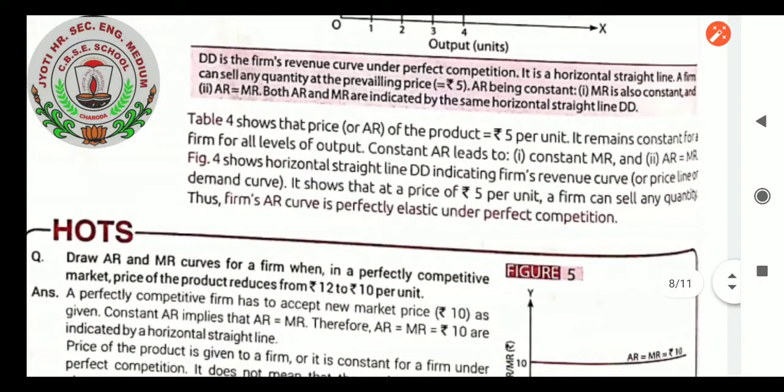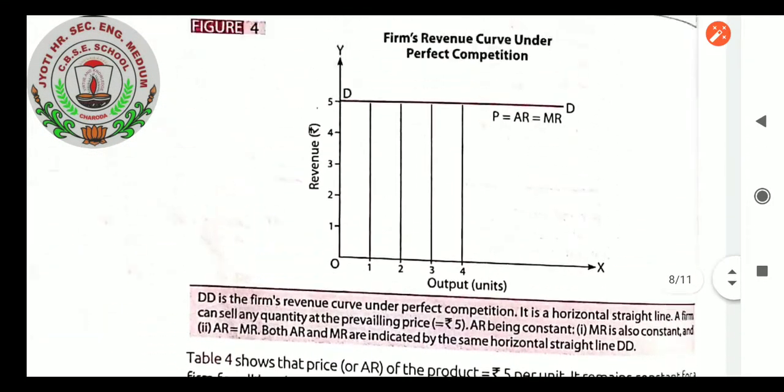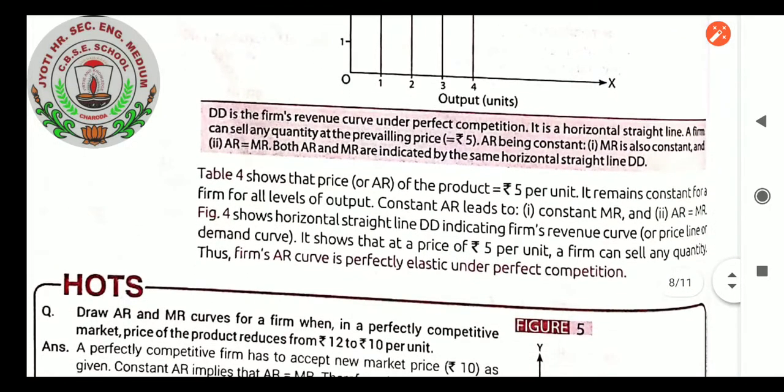Now we will reveal the next topic. DD is a firm's revenue curve under perfect competition. It is a horizontal straight line. A firm can sell any quantity at the prevailing price equal to rupees 5. AR being constant, MR is also constant, and AR equals MR. Both AR and MR are indicated by the same horizontal straight line DD. Table 4 shows that price or AR of the product equals rupees 5 per unit. It remains constant for a firm for all levels of output. Constant AR leads to constant marginal revenue, and AR equals MR.